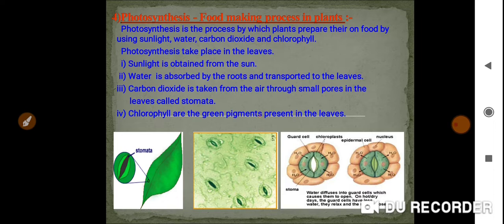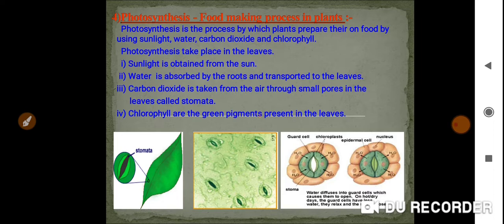In which part of the plant does the photosynthesis process take place? It takes place in the leaf, not any other parts. The roots and the stem will help, definitely, but the process takes place only in the leaf.